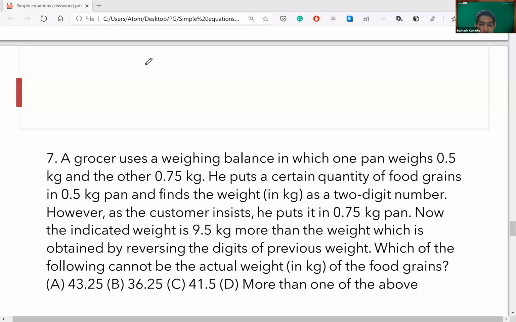But did you read the last line of the question? Cannot be the actual weight. Okay. You calculated everything, you did everything, and then at the final, it's asking what cannot be the actual weight, and you're justifying the answer A as the answer.